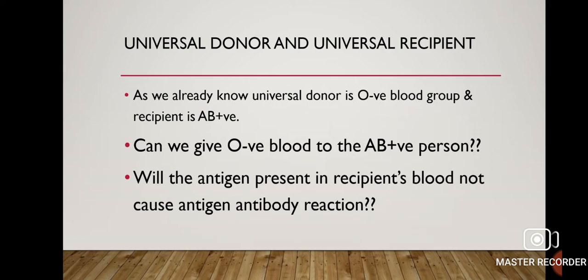Well, we are going to give only 1 unit of blood transfusion, which is around 400 ml of blood, and the AB positive person has approximately 3 to 4 liters of blood in the body. So the antibodies present in O negative blood will be in less amount compared to the AB positive person's blood. So it will get diluted in the recipient's blood and it won't cause any mismatch reaction.